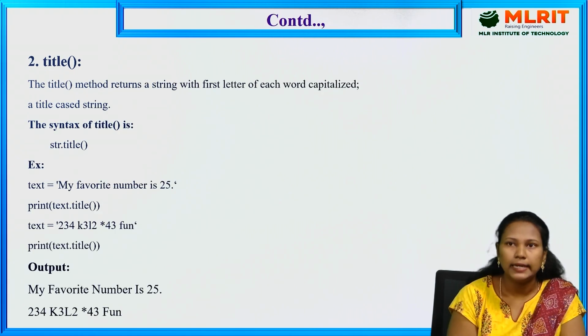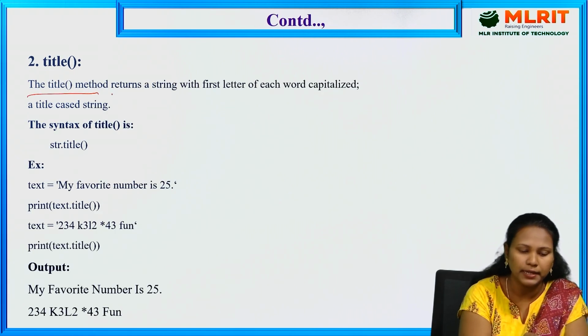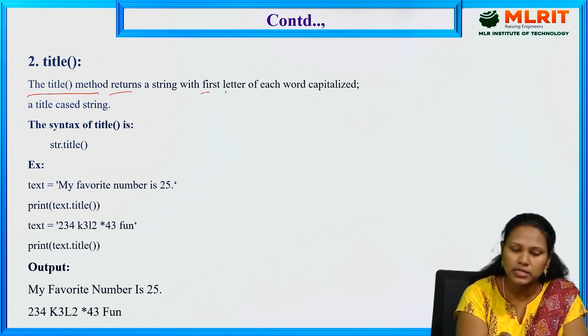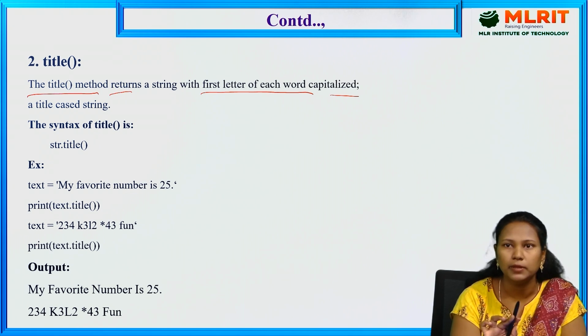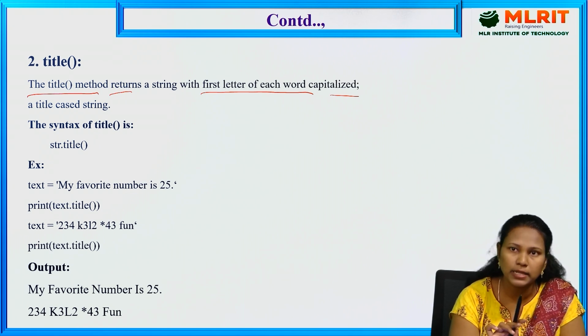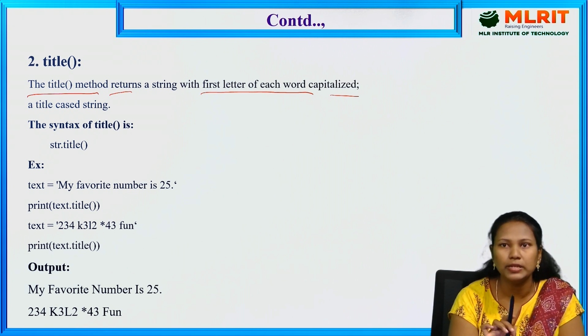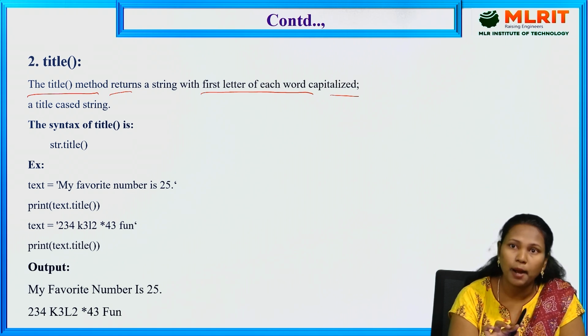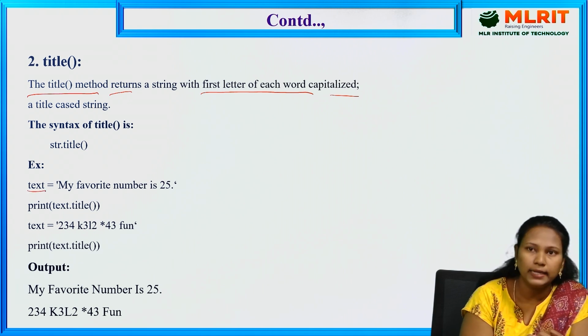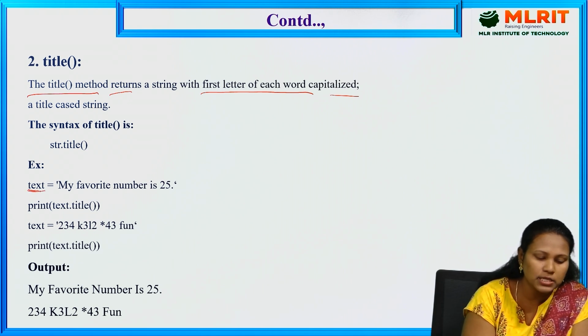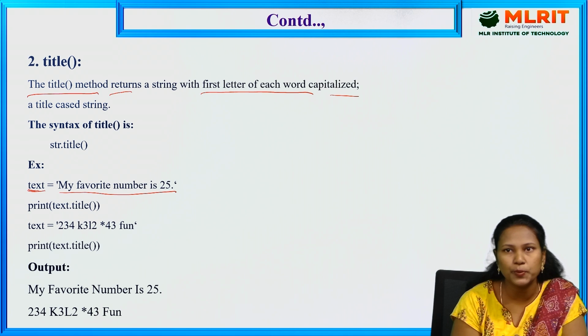Next one, title. The title method returns a string with the first letter of each word capitalized. Title capitalizes each word, whereas capitalize capitalizes only the first letter of the string. Here my text is equal to "my favorite number is 25".